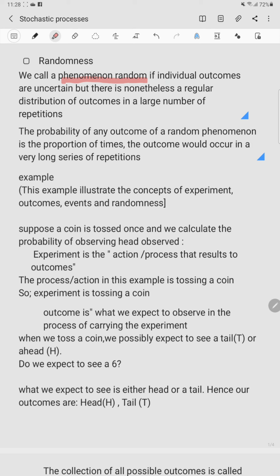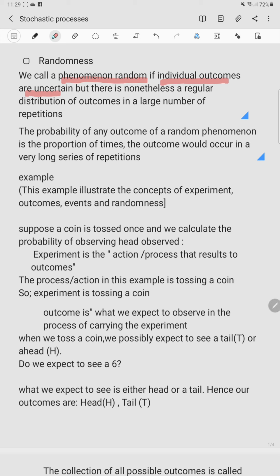So the key is individual outcomes are uncertain. Naturally, we have processes that occur naturally. We also simulate some processes. But for processes or phenomena that occur, if we don't know for sure which outcomes will occur, we call such a phenomenon random.